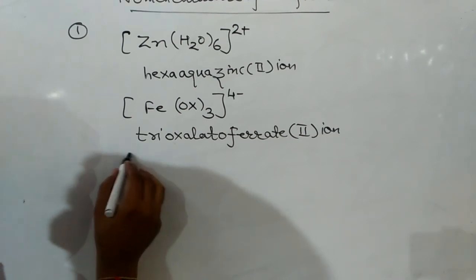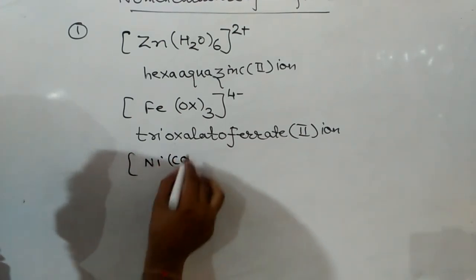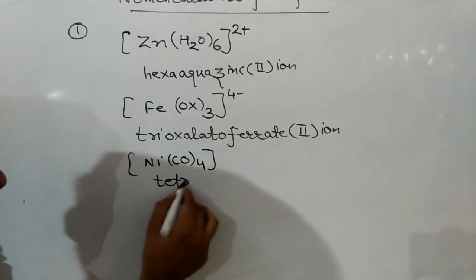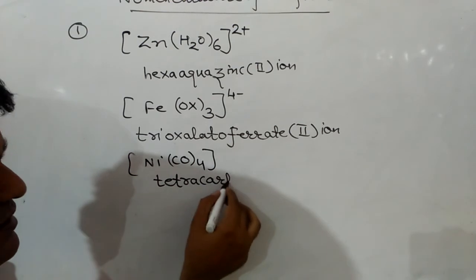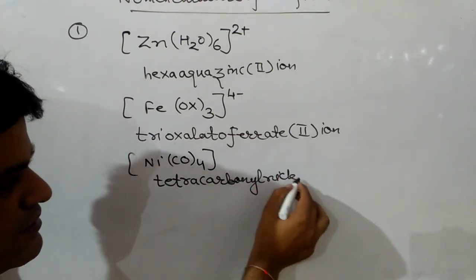Next one is Ni(CO)4. The name of this will be tetracarbonylnickel(0).